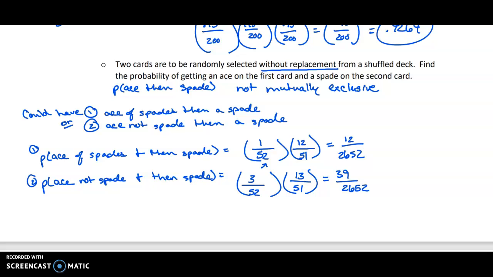So I've taken this event that's complicated, picking an ace and then a spade, thinking about it in terms of mutually exclusive events, breaking it down into 2 scenarios.